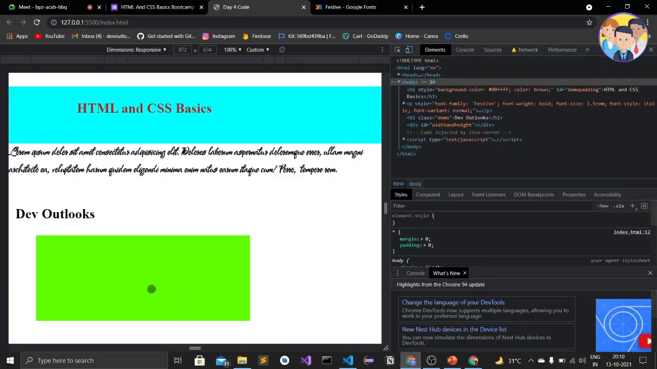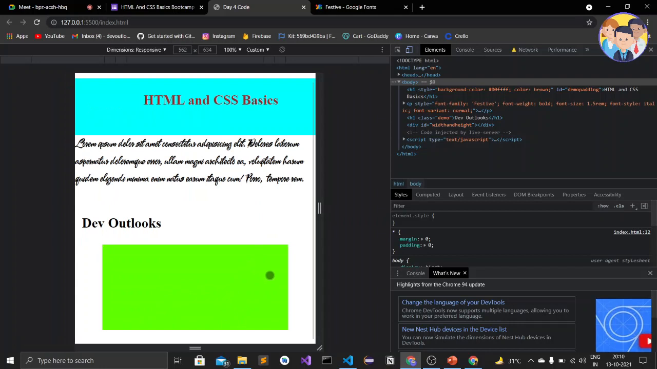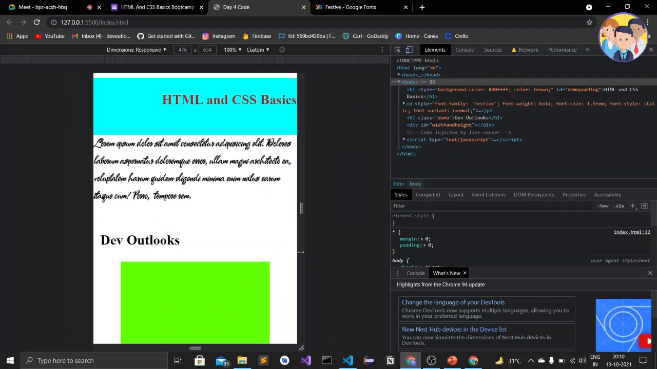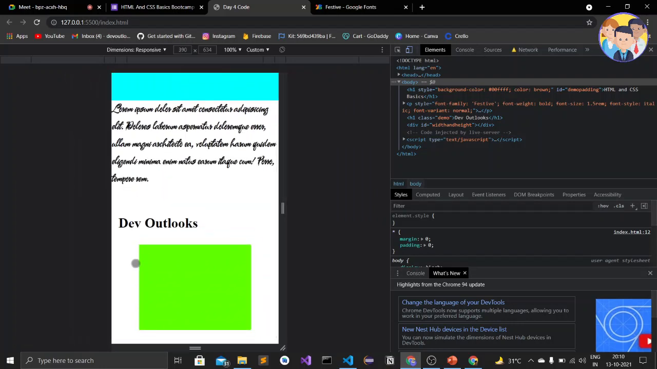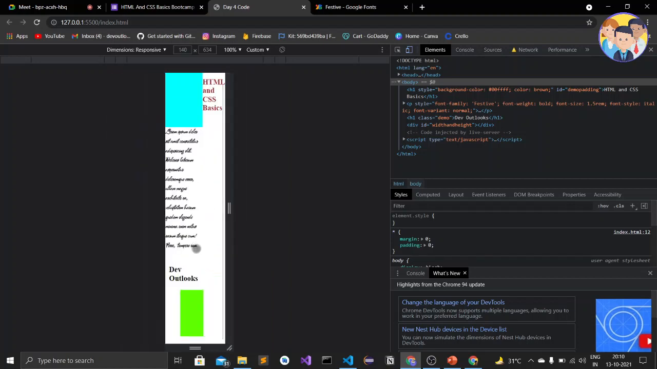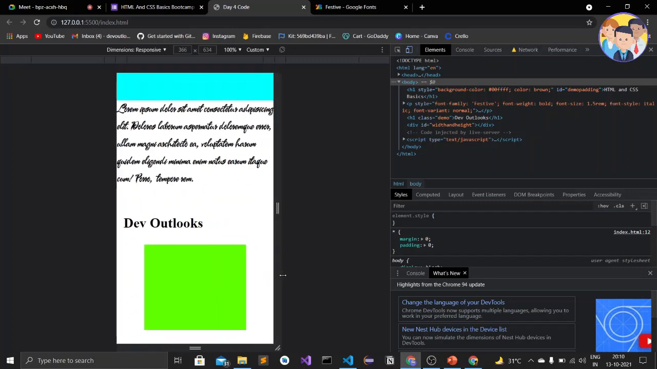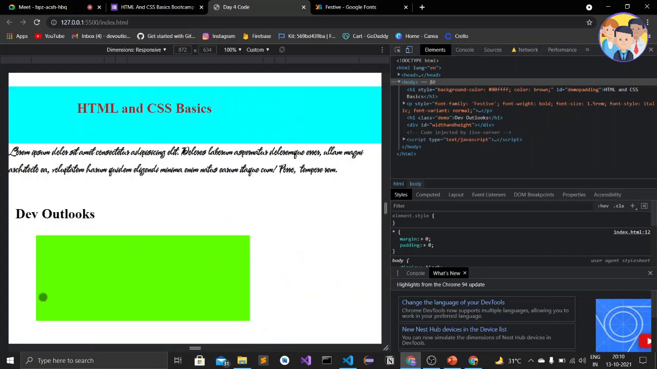So this is the 500 pixel width, and when I collapse it, this is collapsing. It will move until it becomes 100 pixel. So this is the 100 pixel. And when I expand it, this also gets expanded, and this is the maximum width, which is 500 pixel.